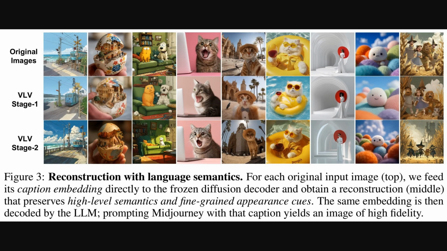And this next figure gives a fantastic visual breakdown of those two stages in action. The top row shows the original images. The middle row, that's the output from stage 1. It shows the reconstructed images created by the frozen diffusion decoder, using only those learned caption embeddings. You can see they preserve the high-level concepts and even fine details really well. Then, the bottom row shows the result of stage 2, where those same embeddings are turned into a text caption, and then that caption is fed to Midjourney to generate a new image. The fidelity is just remarkable.